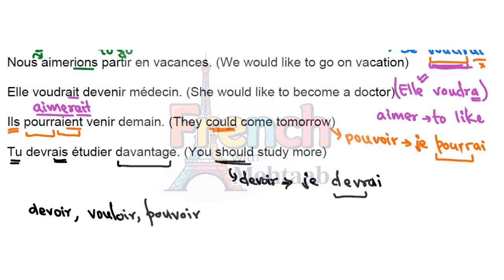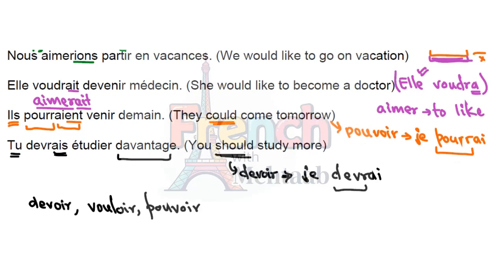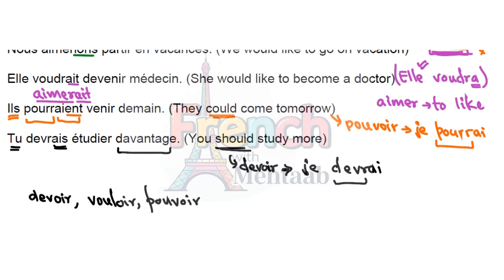So that's why I would suggest you to memorize the conjugation of these three verbs in the conditional présent. Now as you know the rules, and we have taken one example for each of these three verbs, what's your homework? You would conjugate these verbs with the spellings avec tous les sujets, with all of the subjects.